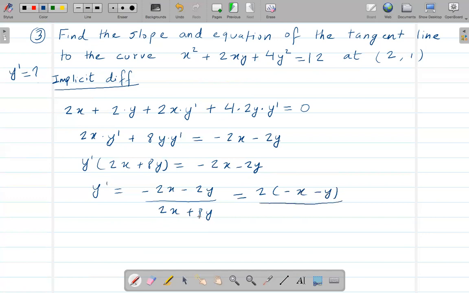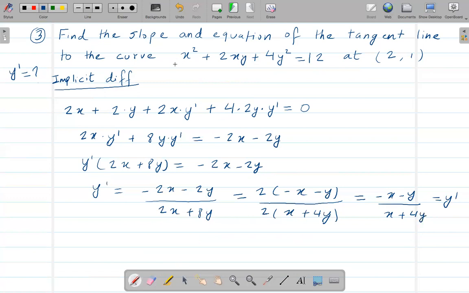Similarly, there is 2 here, 8 here, so I can factor out 2, so 8 plus 4y, right? The reason I'm doing this is I can basically just cancel 2. So this is y prime, right? Let me write this here again. So this is y prime.